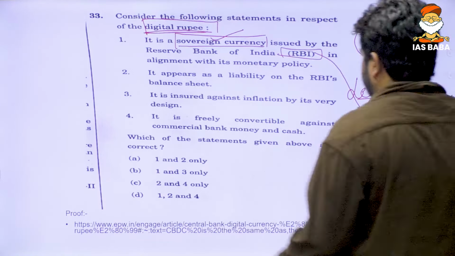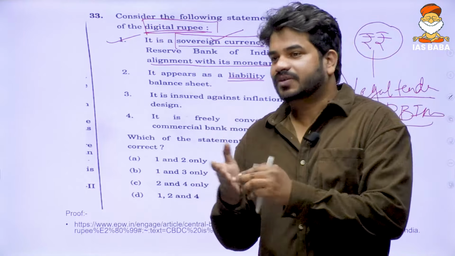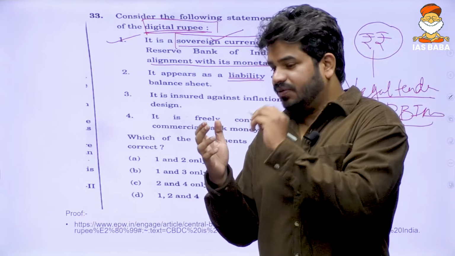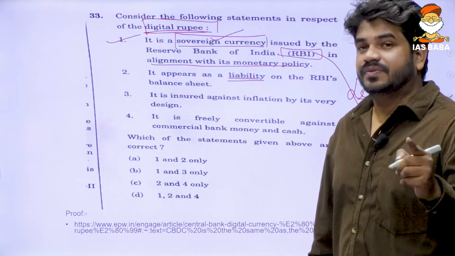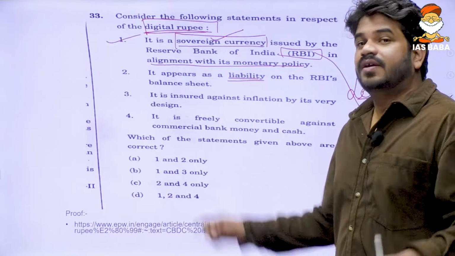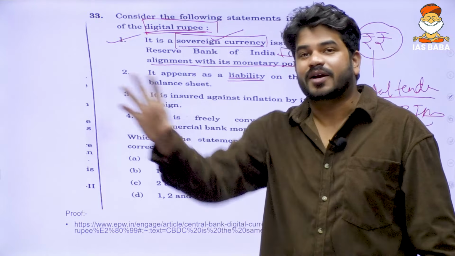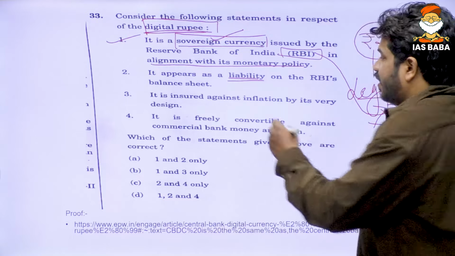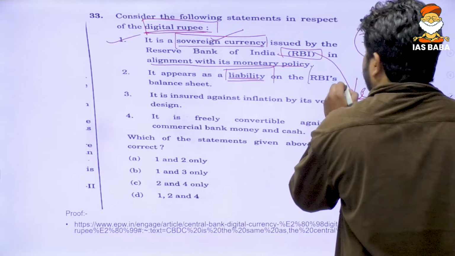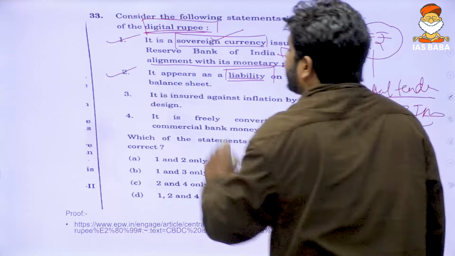Let us see statement number 2. Now, whenever you see your cash, it is written that I promise to pay the bearer. And who is signing on it? It is the governor of RBI, because it is the liability of the governor of RBI to discharge the debt through that money. So who is having the liability of discharging the debt through your money? It is the RBI. So it appears as a liability on the RBI.